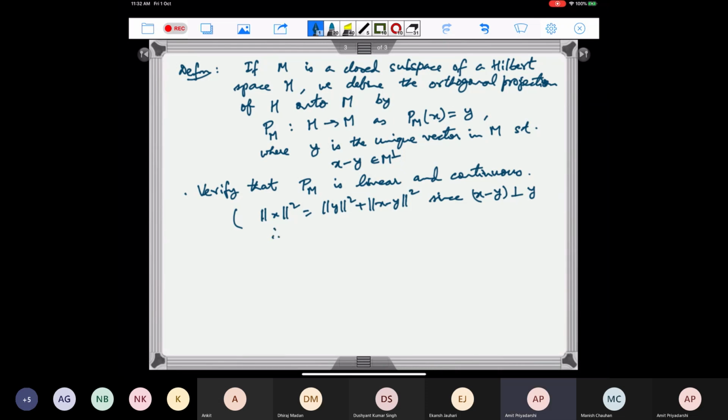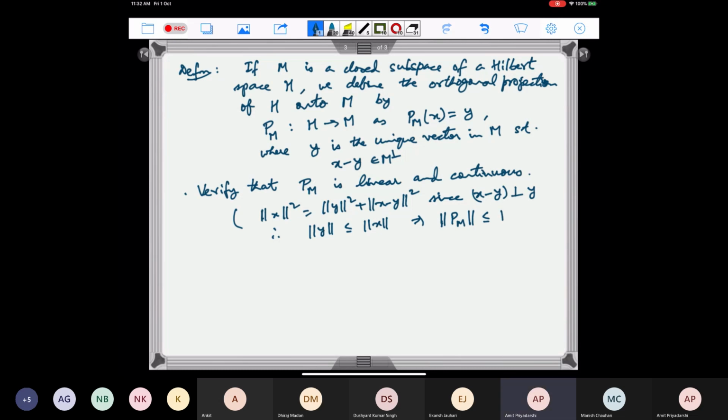Therefore, norm of y is less than or equal to norm of x. So in fact, the norm of this projection map PM is always less than or equal to 1.